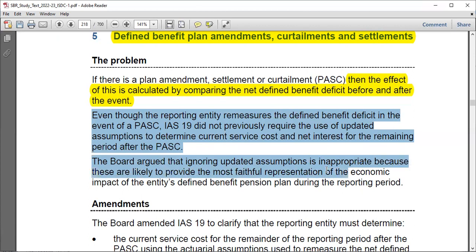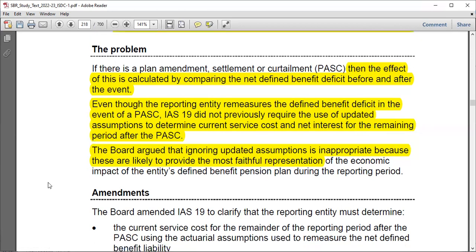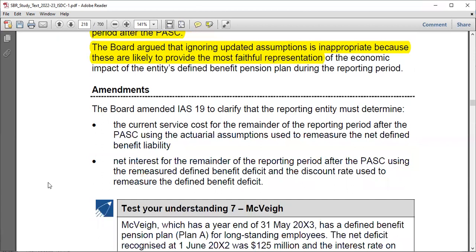And as you know, as per the conceptual framework, faithful representation alongside relevance are the points which make information useful to users of the financial statements. Fundamental characteristics of financial information should be faithful representation as well as relevance. And as you know, faithful representation encompasses things like prudence, neutrality, being free from error, such things, right? Okay. In that case, we have to take a look at the following amendments now.